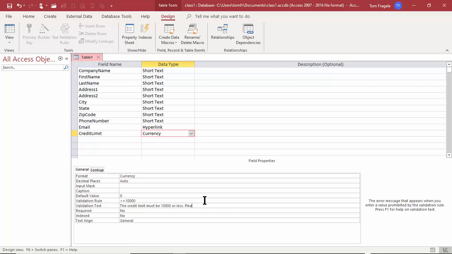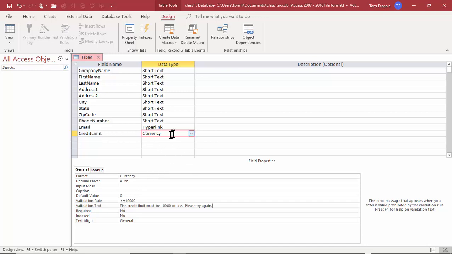Please try again. So the validation rule is going to be field by field validation. And then if they typed in something different, then the validation text will display. So we'll see how that one works.